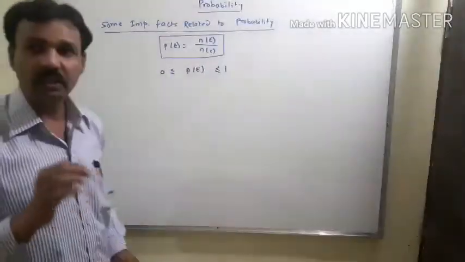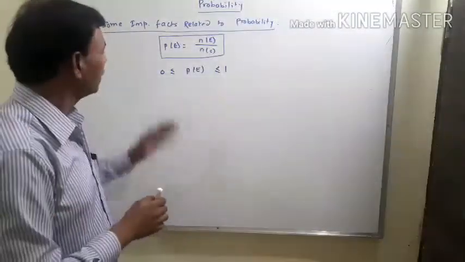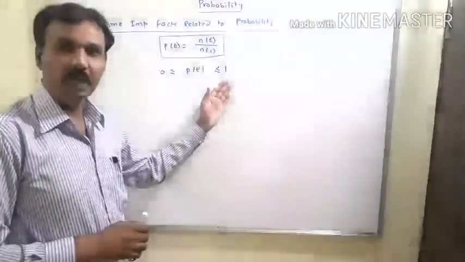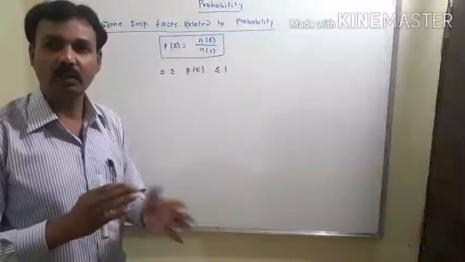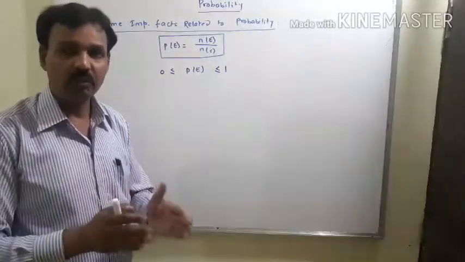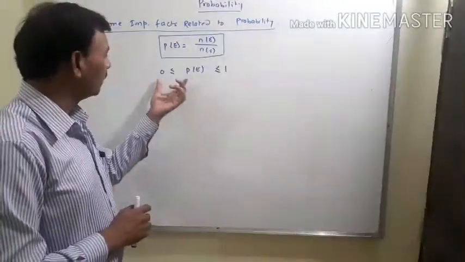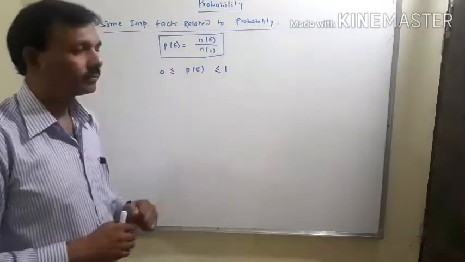That means the probability of any event varies from 0 to 1, and may be 0 and may be 1. That means 0 and 1 are included, or between 0 and 1.